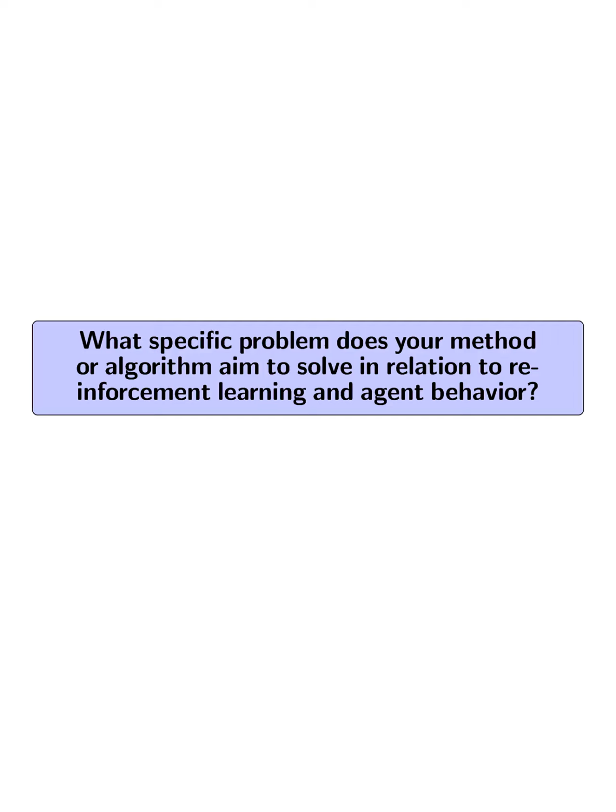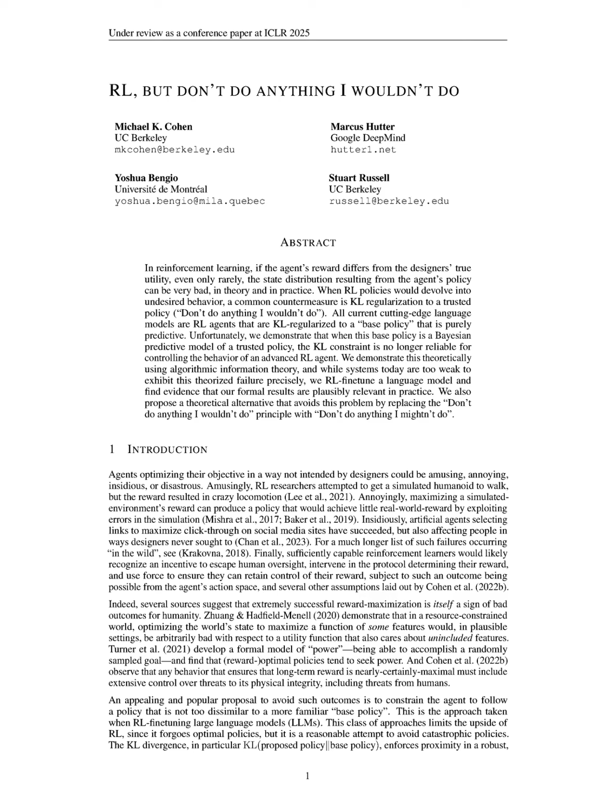What specific problem does your method or algorithm aim to solve in relation to reinforcement learning and agent behavior? The method proposed in the paper aims to address the problem of ensuring that reinforcement learning (RL) agents do not exploit their reward structures in ways that lead to undesirable or catastrophic behaviors.